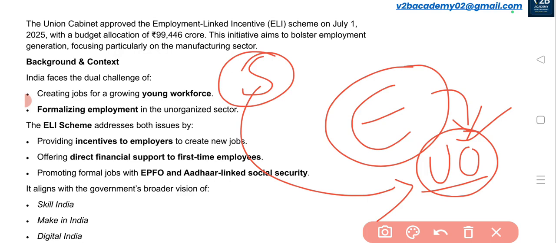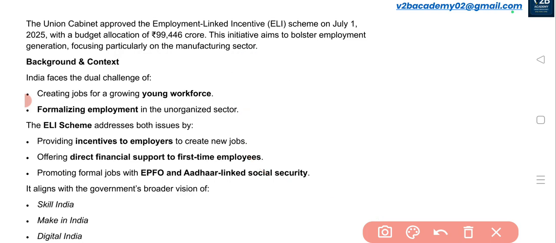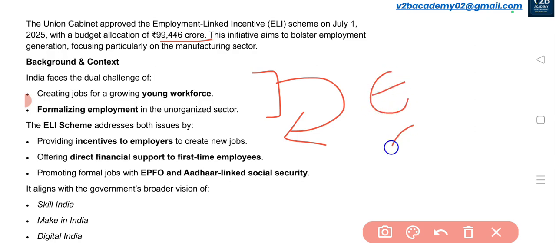That is the biggest problem that Indian employees and youth face, because they are in the unorganized sectors. So these are the twin problems that India is facing as of now. To solve these two issues, the cabinet has approved and come up with a new scheme called ELI, the Employment Linked Incentive Scheme, to which nearly 1 lakh crore budget allocation is given. This will provide incentives for the employers and also the employees, so both of them will benefit.